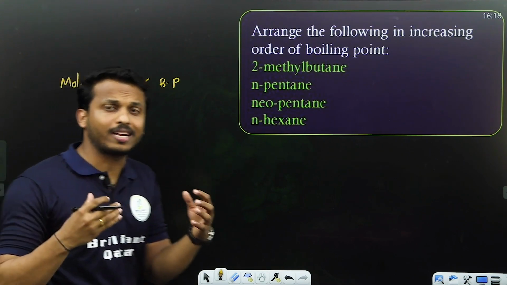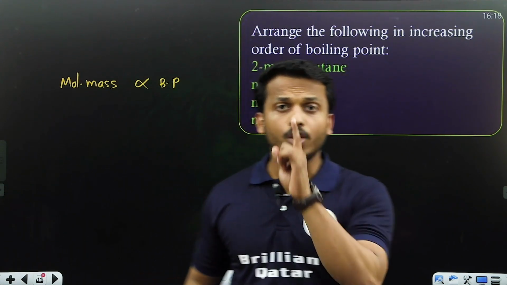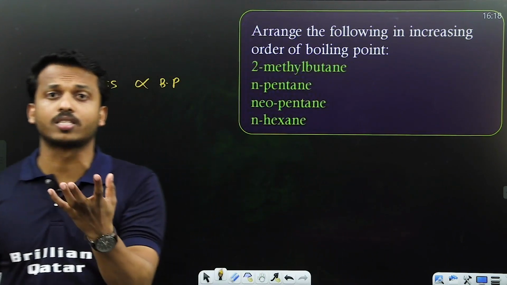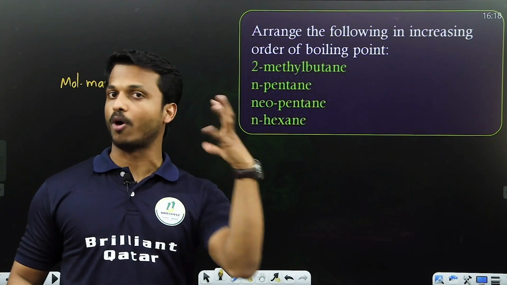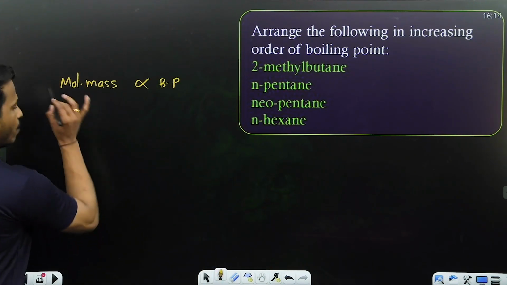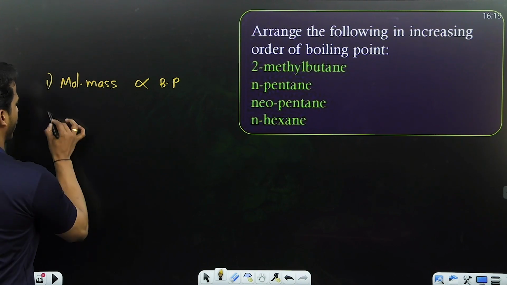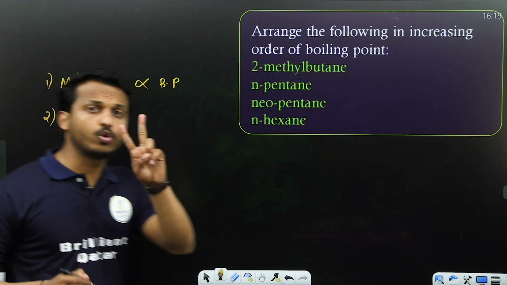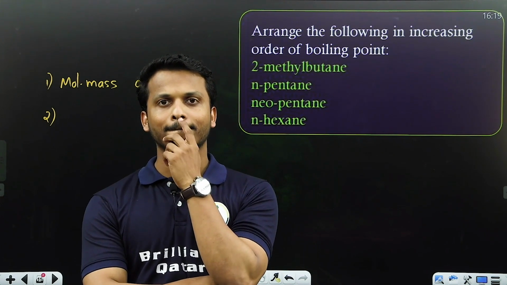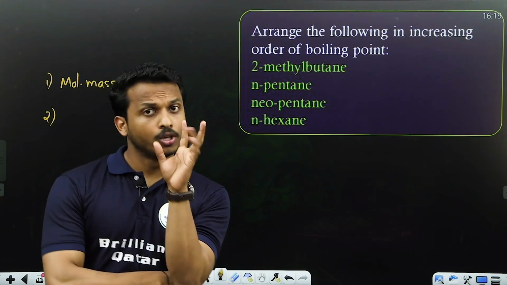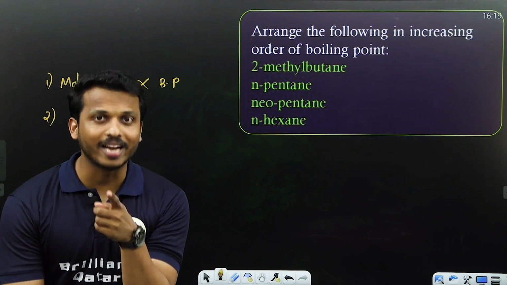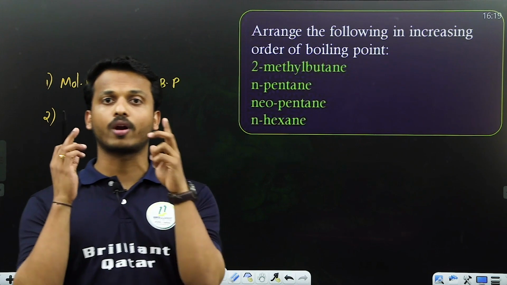Whenever you get two or three compounds, first check their molecular mass. Which one has the greatest mass has the greatest boiling point. First factor you analyze is that. Second one: suppose you have two compounds with the same mass, then what to do? If two compounds have the same mass and the same molecular formula, they are called isomers.